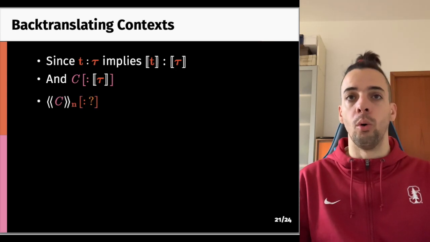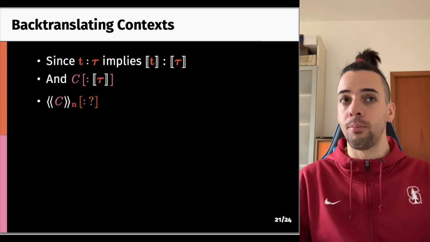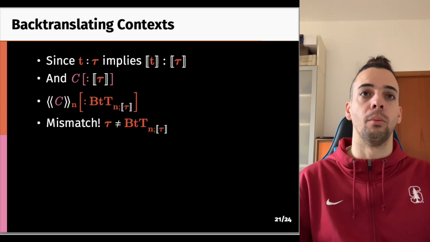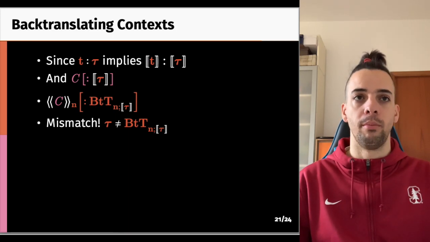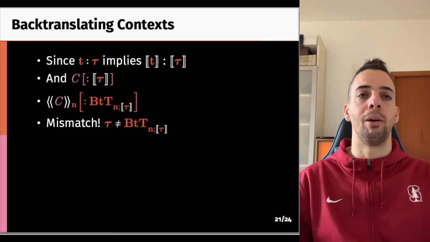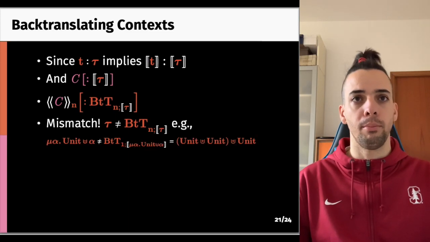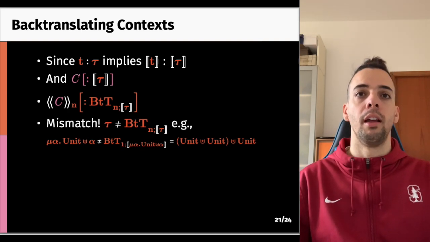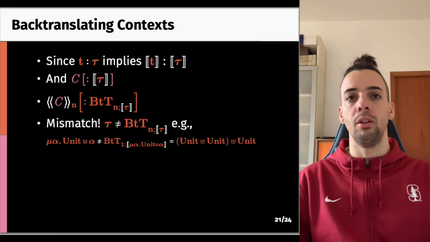What is the type of the hole of the backtranslated equi context C? As we have seen, it is the backtranslation type for n and compiled tau. But this is a problem, because it is not the case that tau and backtranslation of compiled tau coincide. For example, take mu alpha, unit plus alpha. Its backtranslation at index 1 is unit plus unit plus unit.